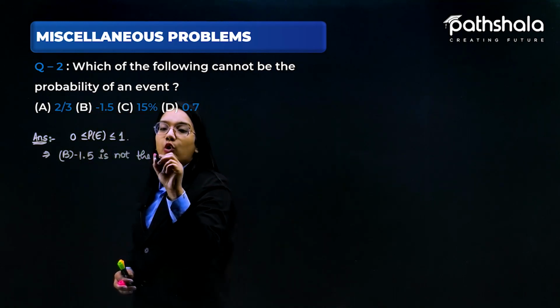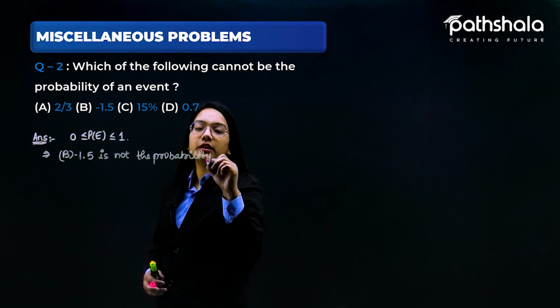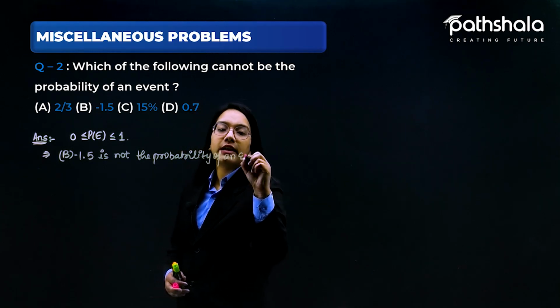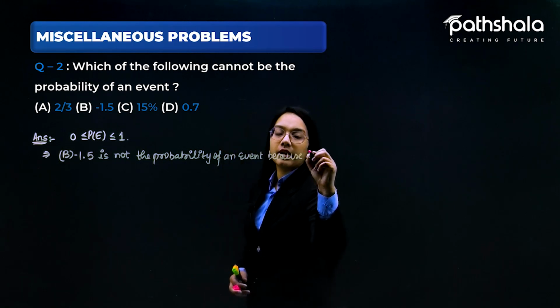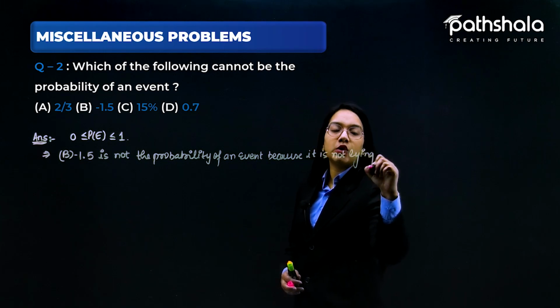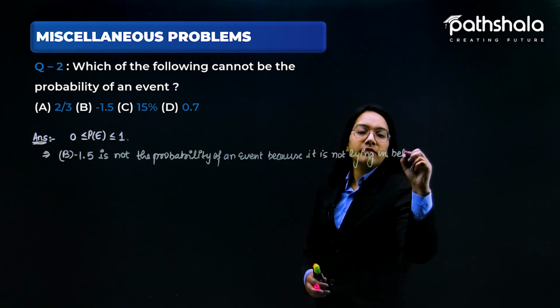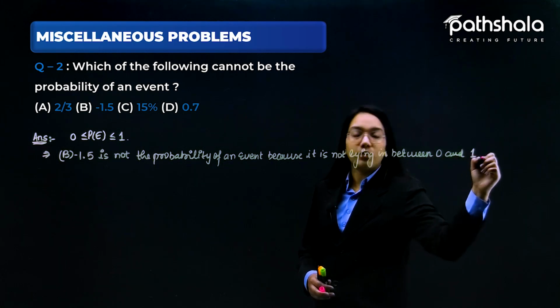is not the probability of an event, because it is not lying in between 0 and 1.